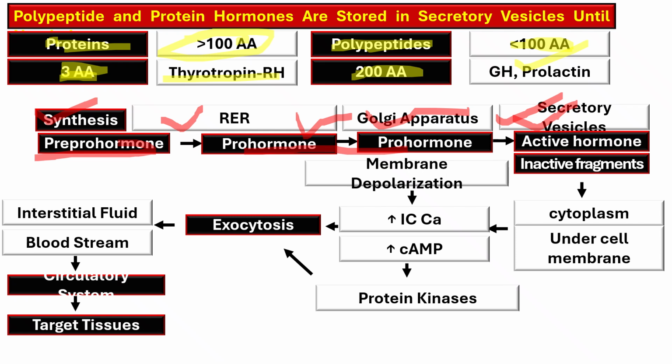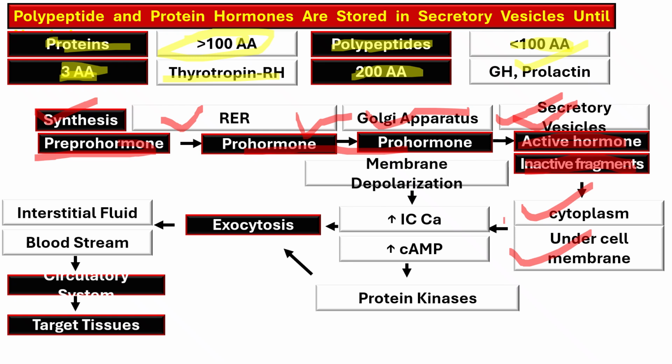These secretory vesicles contain active hormone as well as inactive fragments of the hormone, and they are present within the cytoplasm under the cell membrane.